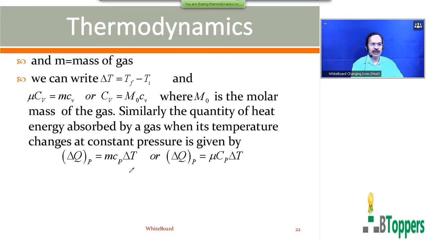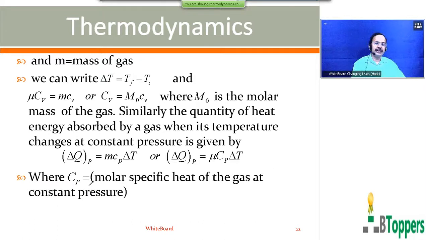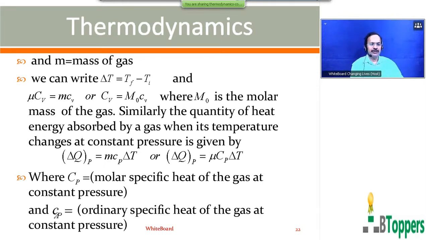That is equal to small m into small c subscript small p into delta T, or delta Q subscript P can be written as nu capital C subscript capital P into delta T, where capital C subscript capital P is the molar specific heat of the gas at constant pressure. Small c subscript small p is the ordinary specific heat of the gas at constant pressure.